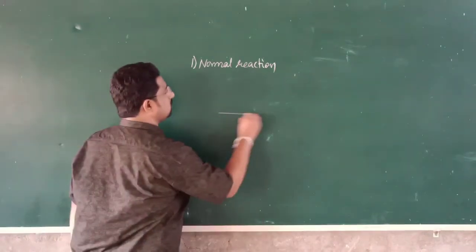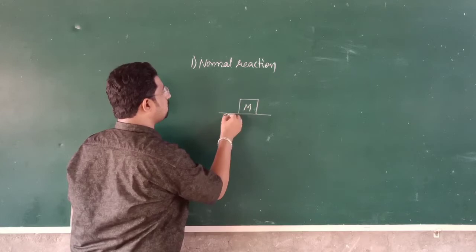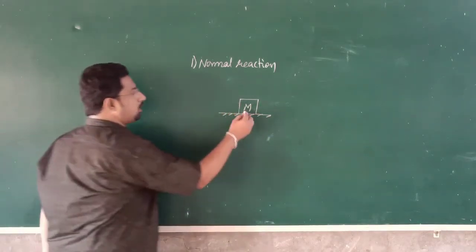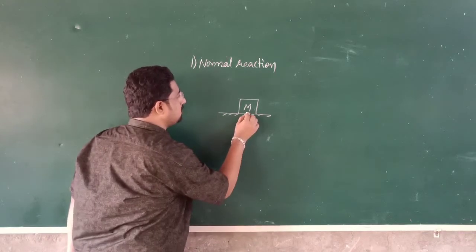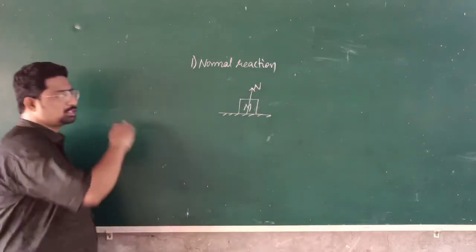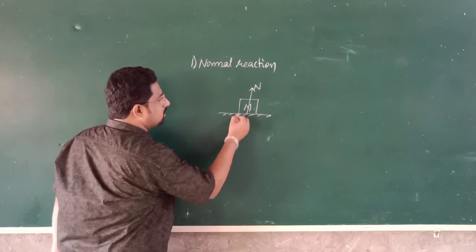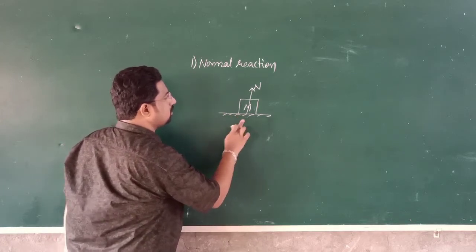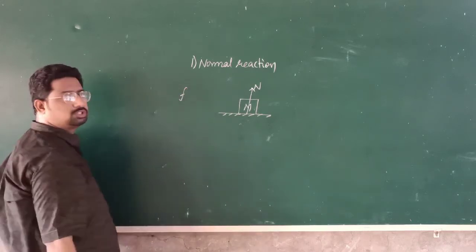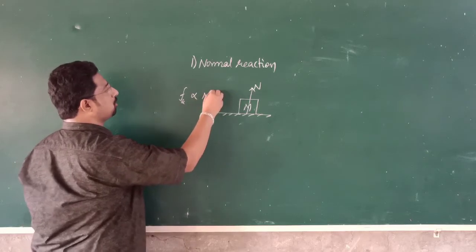For example, let us consider a body of mass m which is kept on a rough horizontal surface like this. So here the normal reaction force will act in the upward direction, that is normal to the surface. And here the magnitude of the static frictional force, that is Fs, is directly proportional to normal reaction.